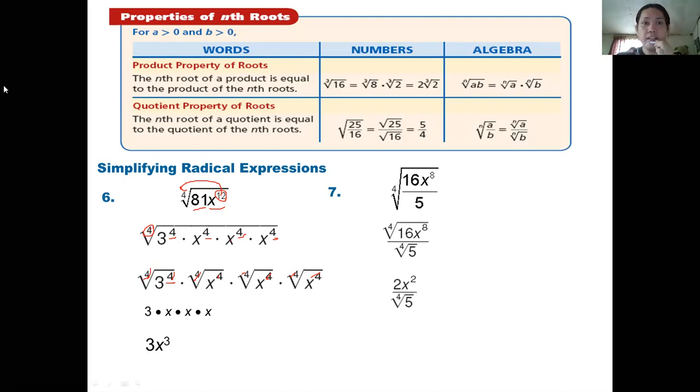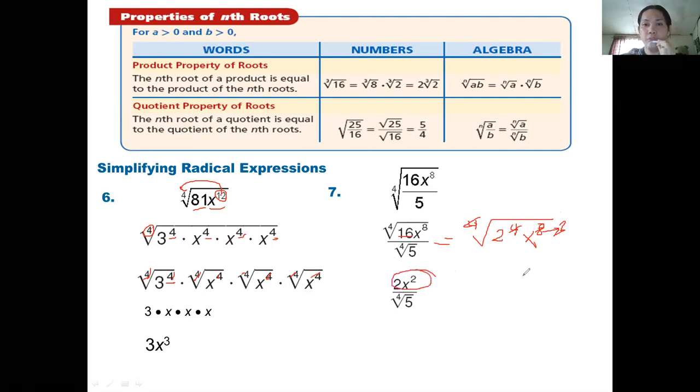Because 16 can be written as 2 to the power of 4, which is divisible by 4, so you can cancel it out. And for x to the power of 8, 8 is divisible by 4, so 8 divided by 4 becomes 2. That's why we have 2x squared.